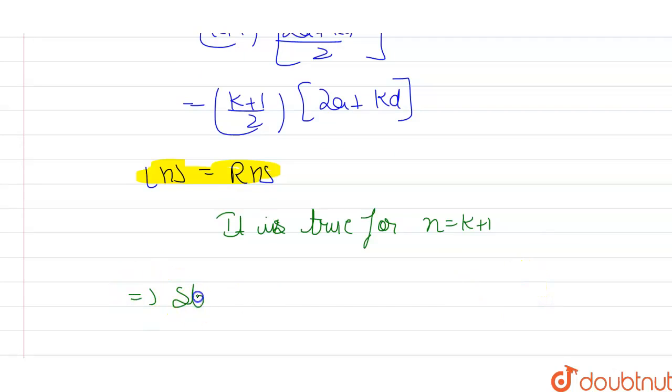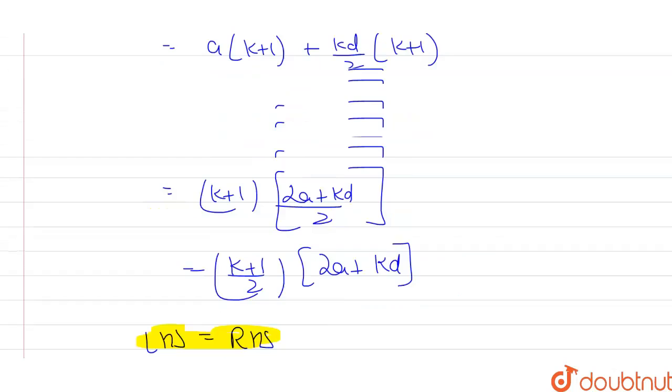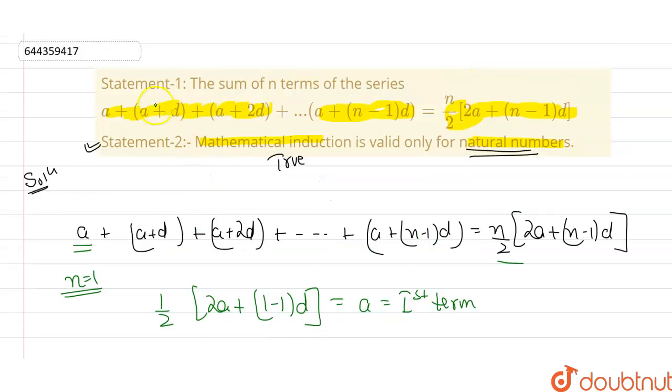So in that case, my statement 1 is true for n. This is what I have to show. Statement 1 and statement 2, are they true or false? This one is also true. So statement 1 and statement 2 both are true statements.